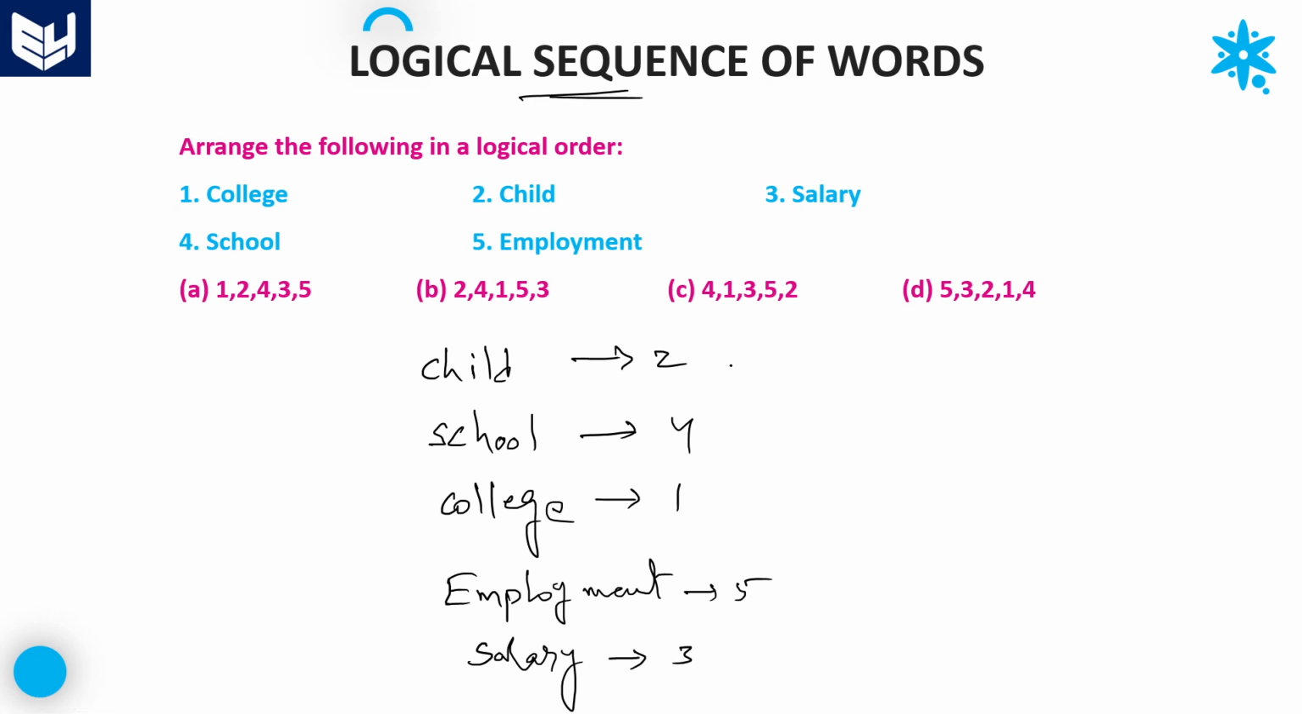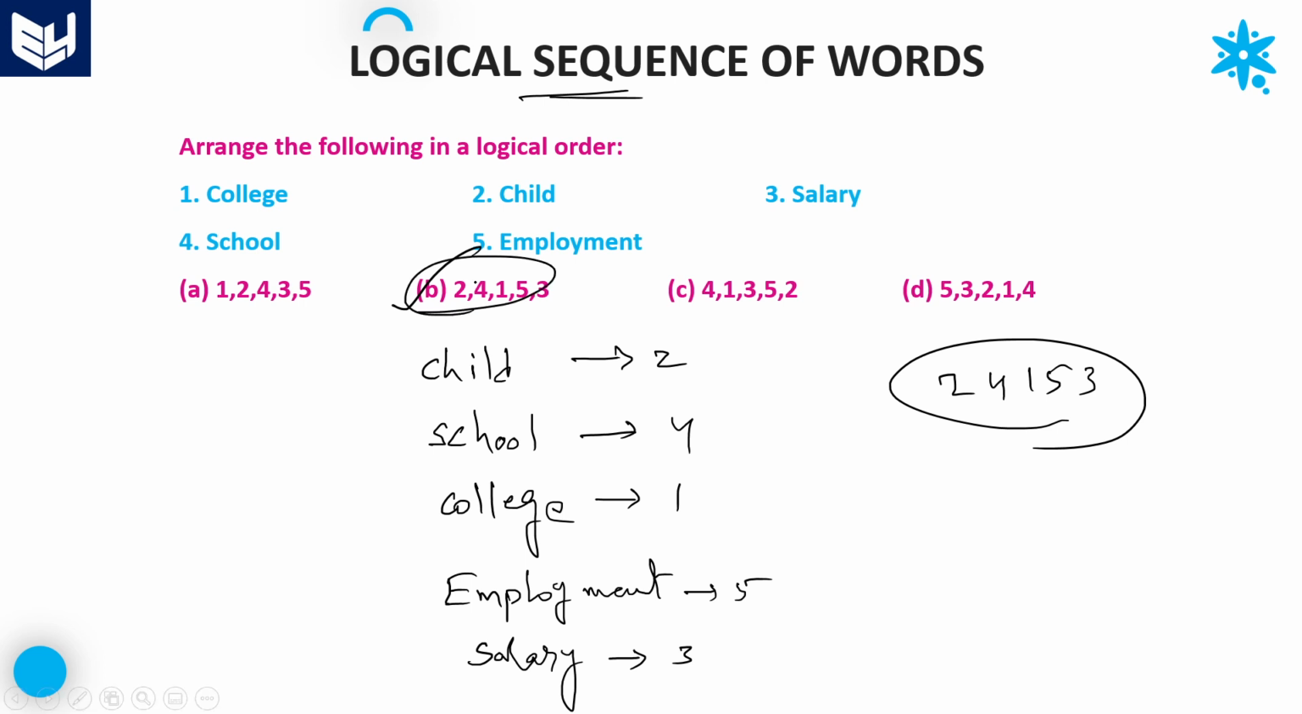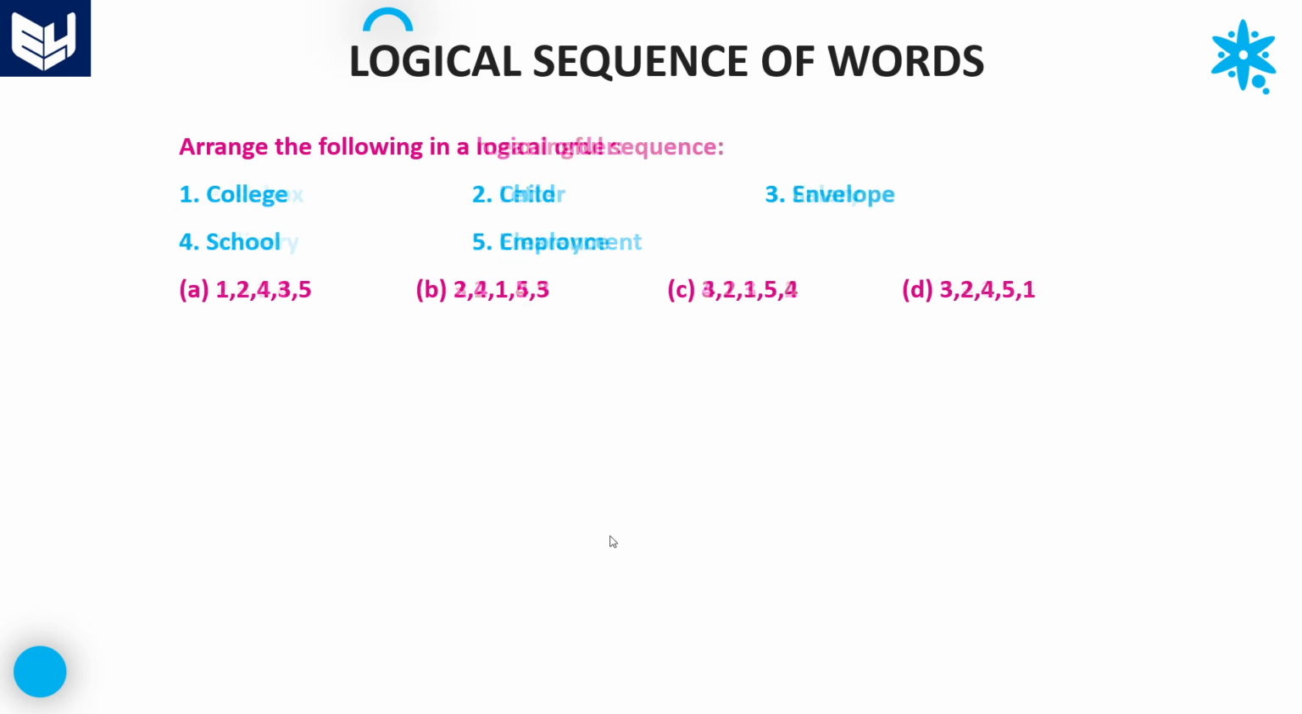So here the correct logical order is 2 4 1 5 3. That is option B. Option B is the right answer for this question. Let's move on to the next question.